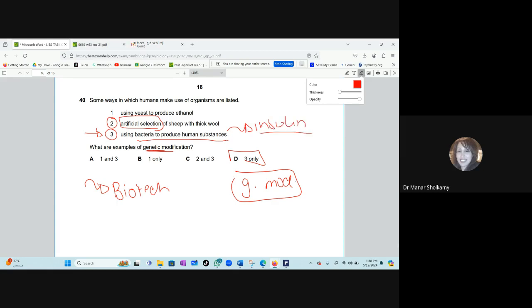It was one example that was clearly mentioned in the syllabus. I will take the plasmid from the bacteria. I will take the insulin gene from a healthy human. I'll fuse them together. I will create a recombinant plasmid. I'll put it in another bacteria. I'm going to allow it to grow. Okay, so the answer is D. Don't get confused. Biotechnology, genetic modification, and artificial selection are 3 different things altogether.